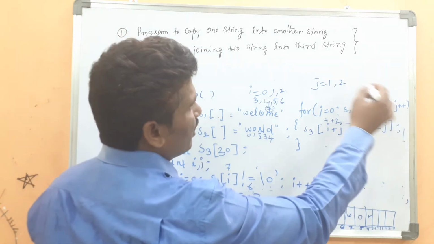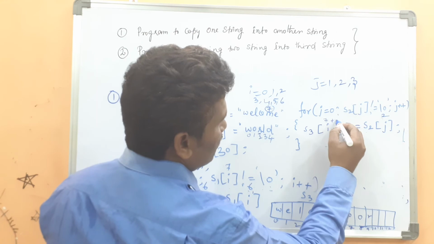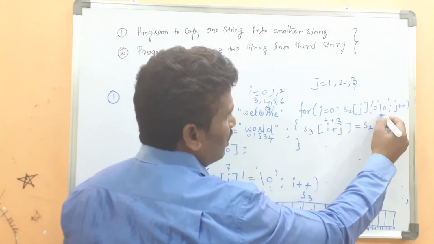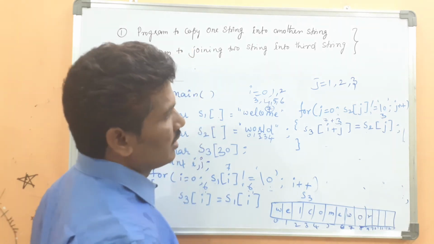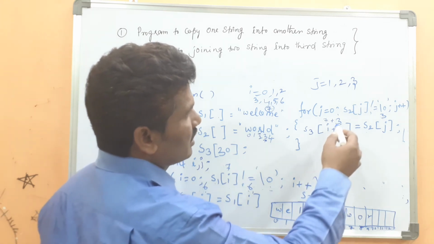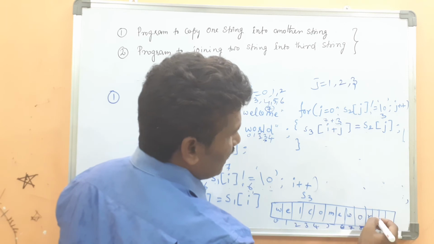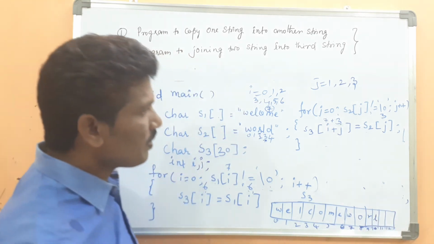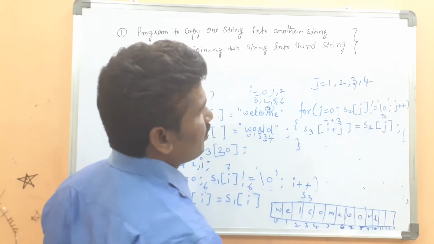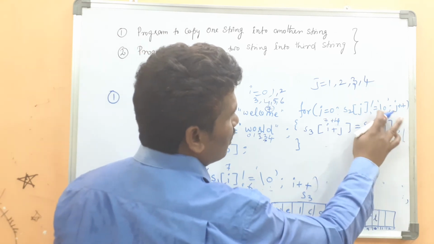Then the j value is incremented by 1. j becomes 3. Then here 7 plus 3, 10. S2 of j, S2 of 3. What is S2 of 3? L will be placed at position 10. Please look here, L. Then after that, the j value is incremented by 1. j becomes 4. 7 plus 4, 11.